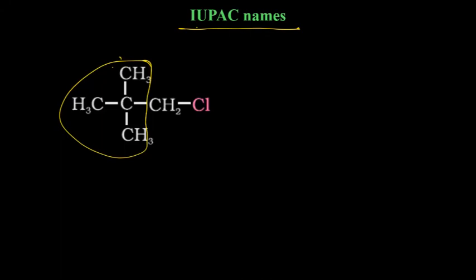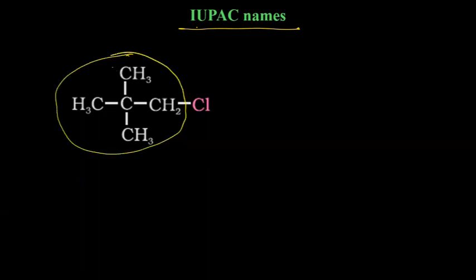This is not an iso group. Rather, there is another name for this one, which I have told you. Yes, Preetha, correct now. Rohi, correct, good. Shivangi got it, good. So we talked about that this group is known as neopentyl.